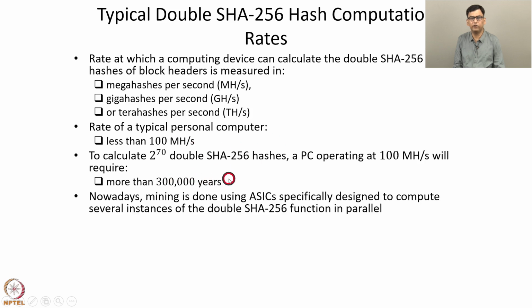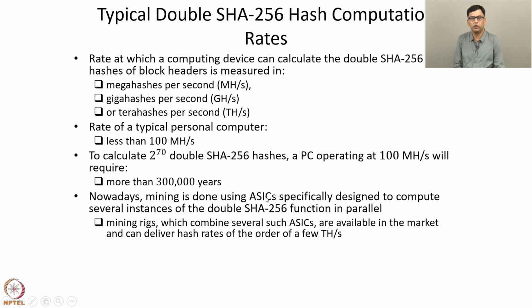Nowadays, mining is done using application-specific integrated circuits that are specifically designed to compute several instances of the double SHA-256 function in parallel, so that it's likely that out of these parallelly computed hash values, at least one of them will be less than or equal to T after several instances of the computation. Mining rigs which combine several such ASICs are available in the market, and they can deliver hash rates of the order of a few terahashes per second.